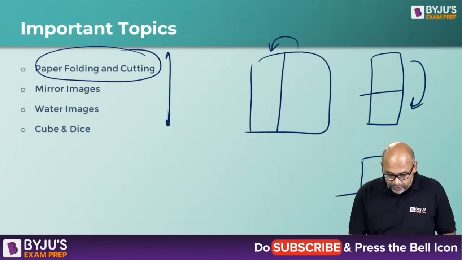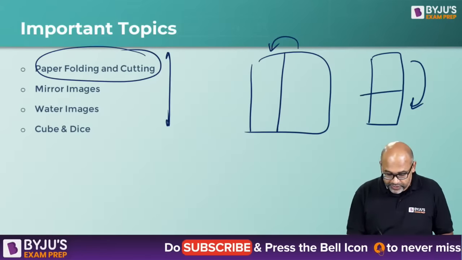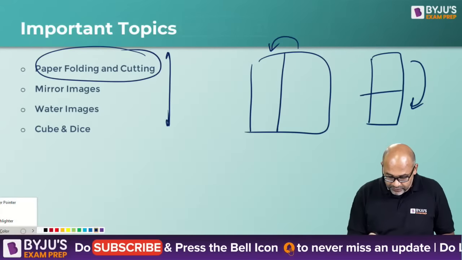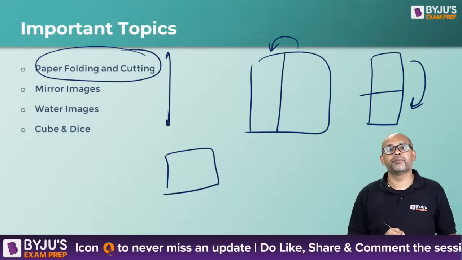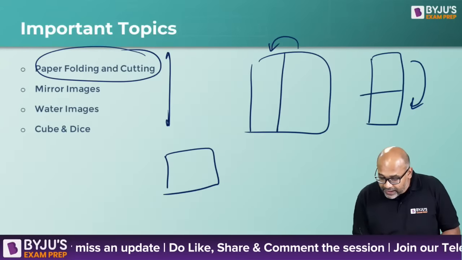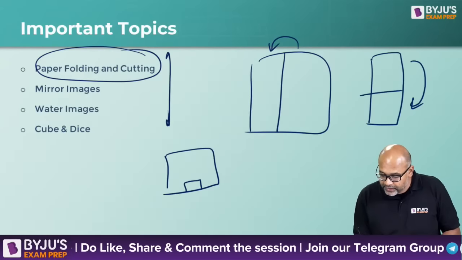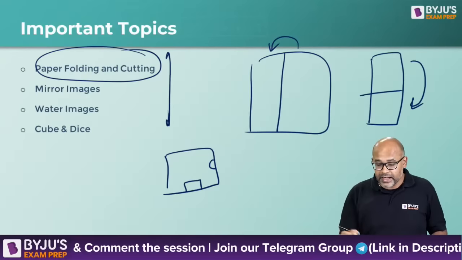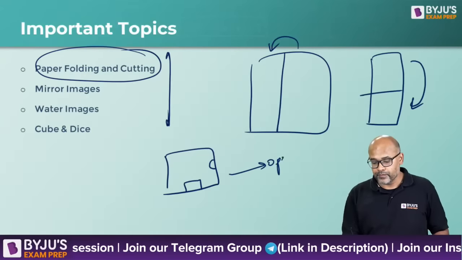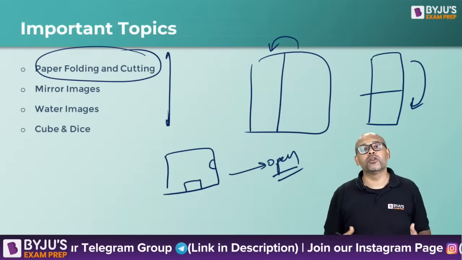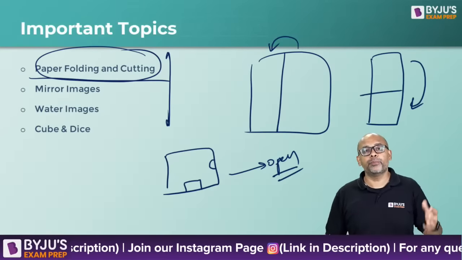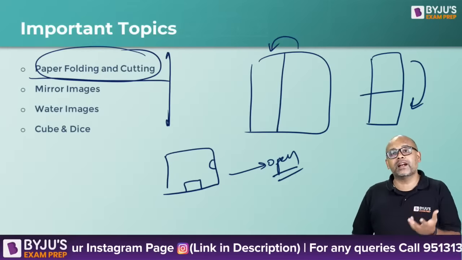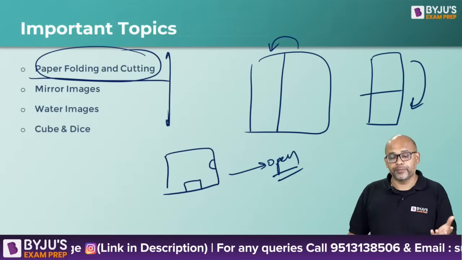Okay, you guys can't see when I write it. I'm blocking myself. So let's go ahead. This will give me a figure like this. Now, if I make a cut like this, and half a circle, then I open it. How will my figure look like? Such kind of a question is called paper folding and cutting. You fold the paper in different ways, make a cut, then open it back. What will happen?